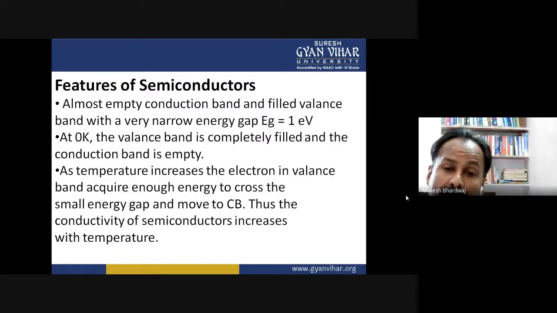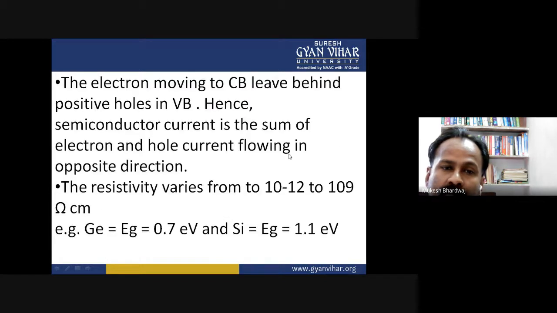Next, the electrons moving to the conduction band leave behind positive holes, or create a vacancy in the valence band. Hence, semiconductor current is the sum of electron and hole currents flowing in opposite directions.